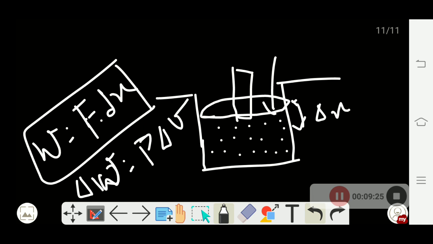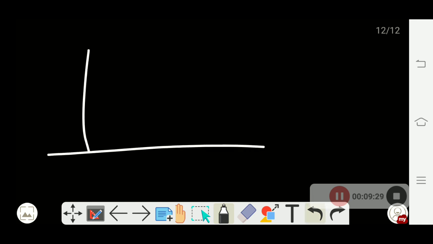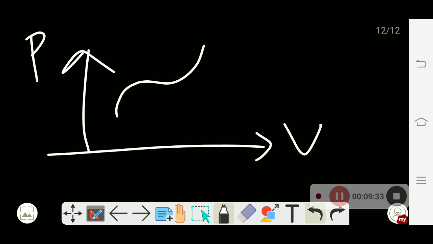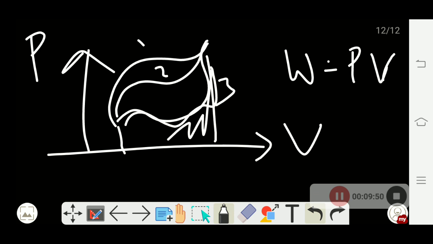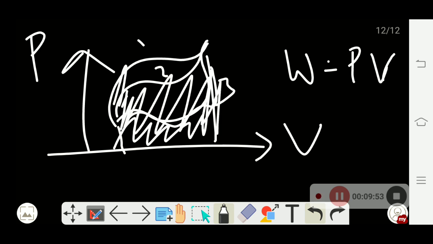And if you draw a PV diagram, a pressure and volume diagram, this is path 1, this is 2, this is 3. You know how to find the area under the curve. For 1 you just have to take this line and find this area. For 2 you have to find this area, that is the area under the curve.